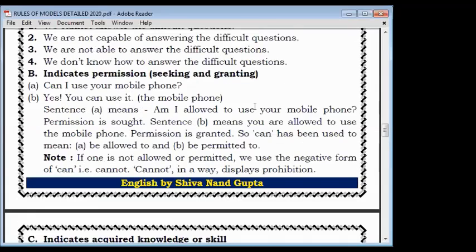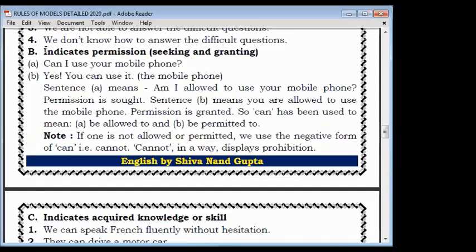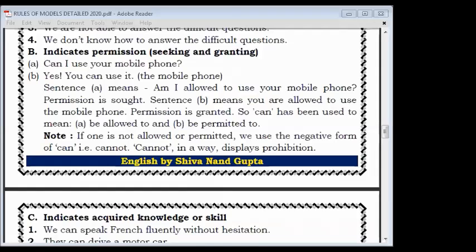Okay, now second, rule B. It is written here, B, indicates permission. In rule B, what is it showing? Permission. Okay, so check here. Can I use your mobile? Or, yes, you can use it.